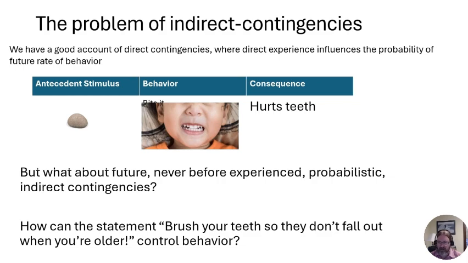Even though we don't have time travel where the future consequence comes back, following these statements and following health advice to avoid a future we haven't lived yet, or saving money for retirement when we haven't retired yet, these are pretty common human experiences. So it's important that we have an account of these kinds of indirect contingencies.